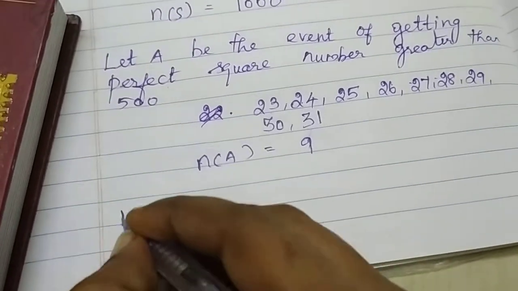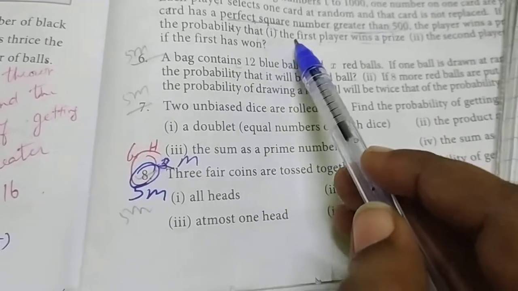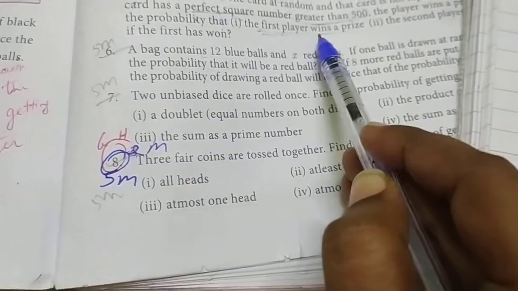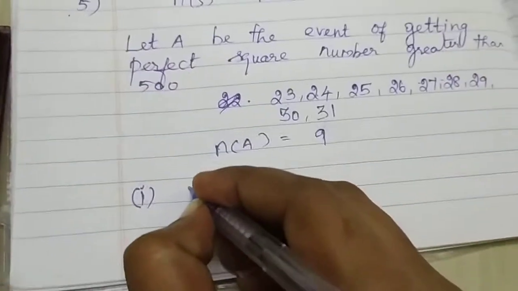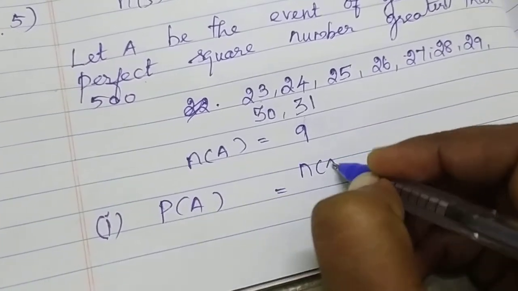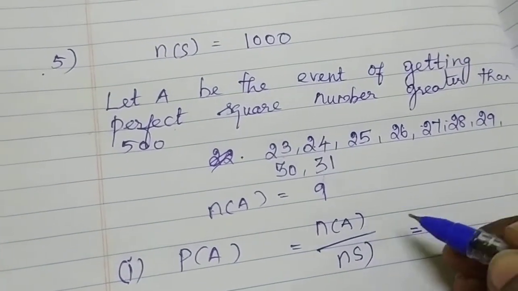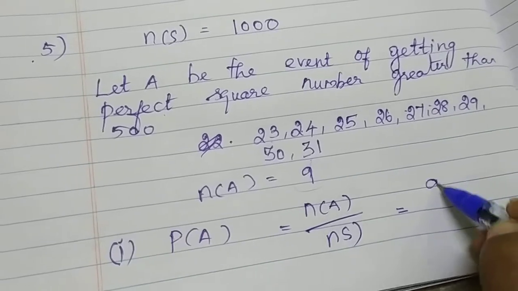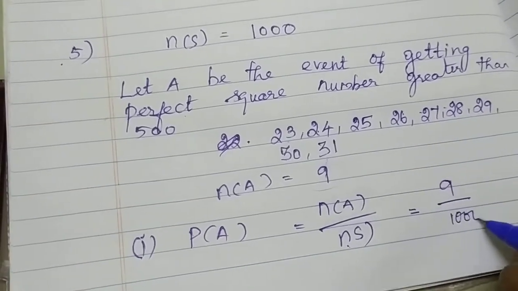So first question, what is it asking? The first player wins a prize. So P of A is equal to number of A by number of S. Number of A, how many numbers are there? 9. Next, number of S, 1000 cards. So the first player is over.